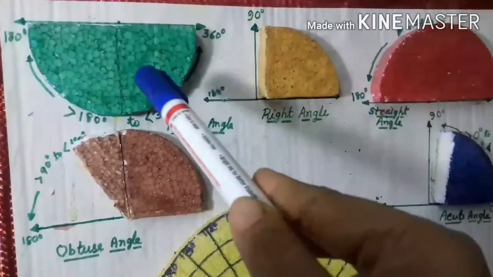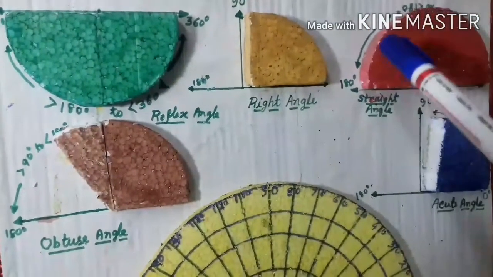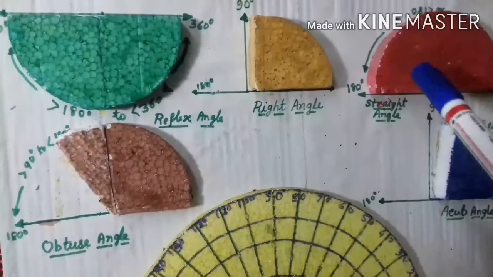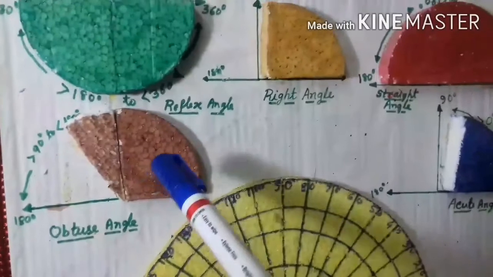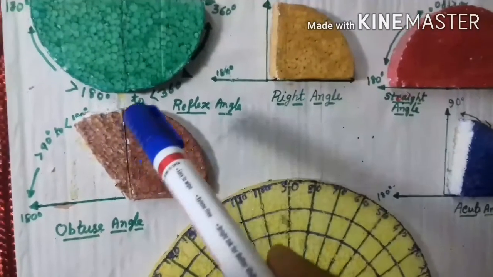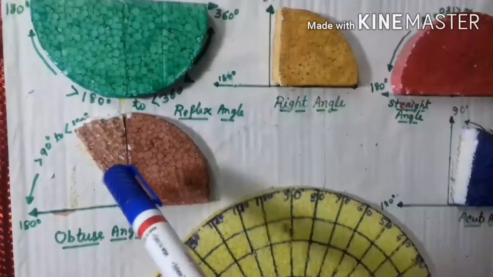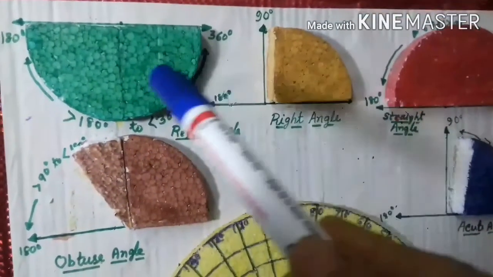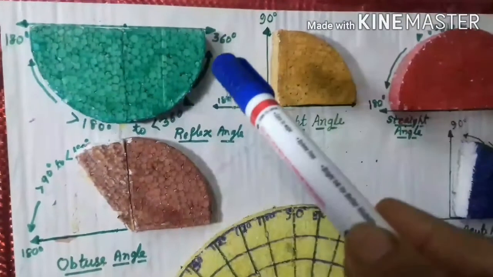And the third one is this one, that is perfectly 180 degree, means it is a straight angle. Next one is obtuse angle, means it is more than 90 degree and less than 180 degree. Then it is coming to reflex angle, means it is more than 180 degree and less than 360 degree.